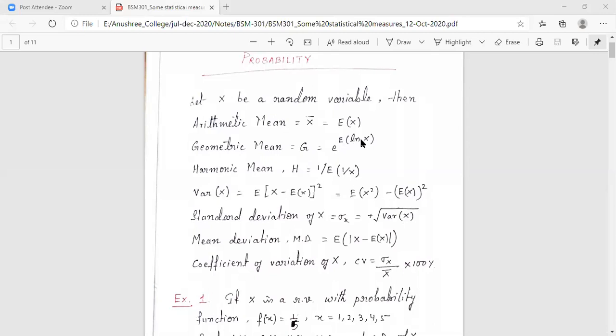Ln is natural log. Log is to the base 10 and ln is natural log to the base e. So e to the power expectation of ln X.